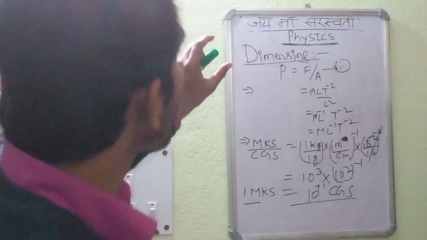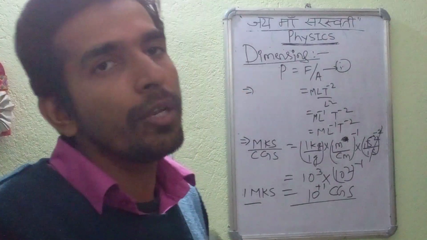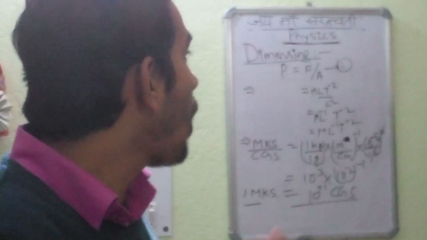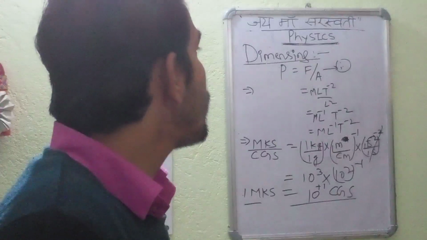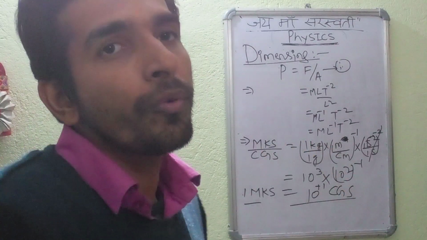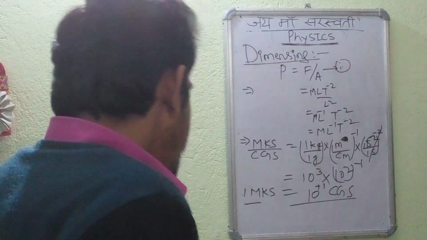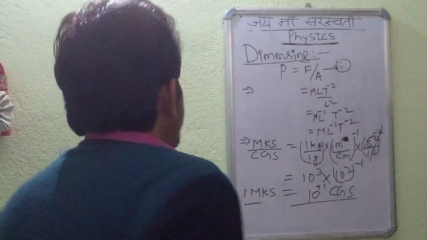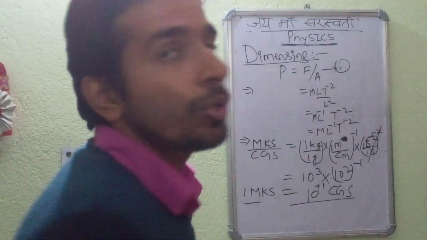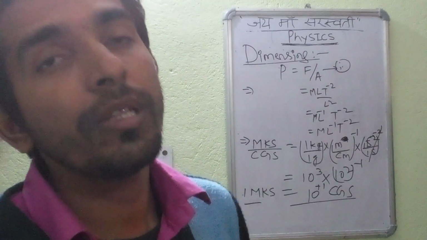So this is another application of dimension, in which we are seeing how to convert one system of unit to another system of unit. That is the conversion method. Now third, we will be discussing deducing the relationship between the quantities.